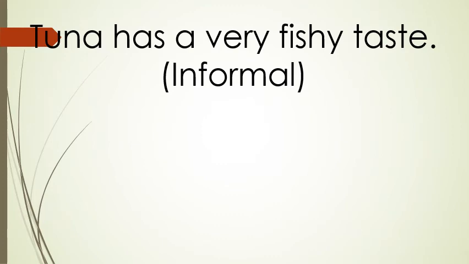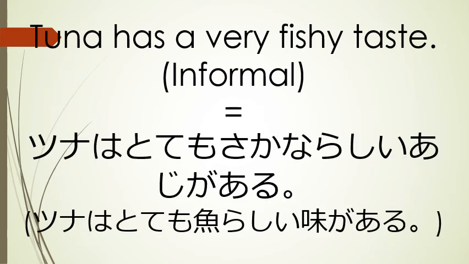Our second sentence, tuna has a very fishy taste, and this will be informal. "Tuna wa totemo sakana rashi aji ga aru."